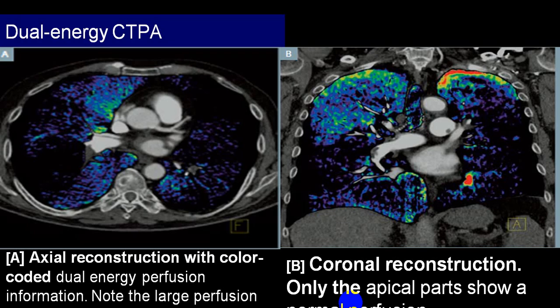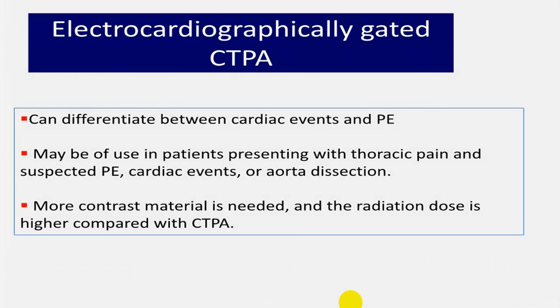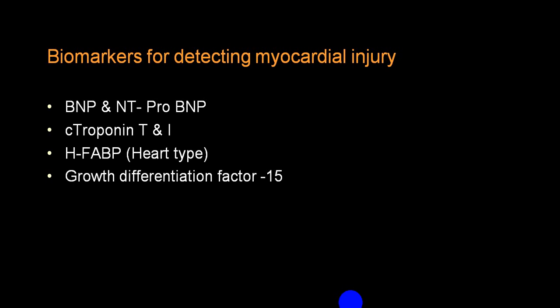You can also go for dual energy CTPA, that is CT pulmonary angio, and that will give you a much better idea. Electrocardiographically gated CTPA is also helpful. We have already mentioned the importance of biomarkers like BNP, terminal pro-BNP and troponin. You can even go for FABP and growth differentiation factor 15. These are newer ones which have come up, but most commonly we utilize troponin, BNP and terminal pro-BNP.